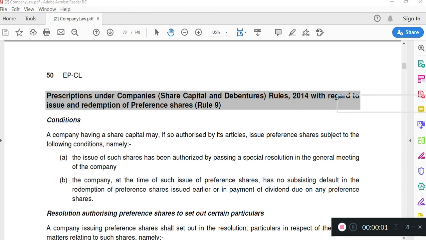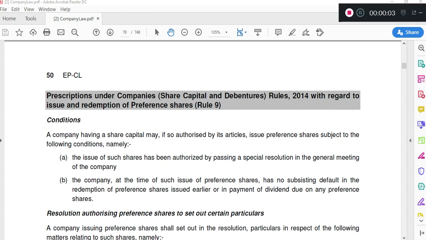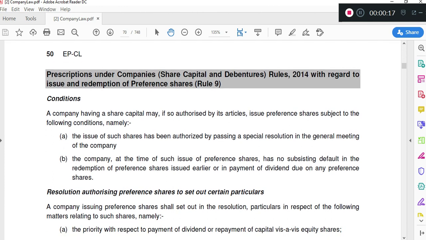Go ahead with preference shares provisions. I like the condition. The first condition is that we have to see articles of association. Second condition is that we have to pass a special resolution. Have you highlighted authorized articles of association? Go to the second condition.